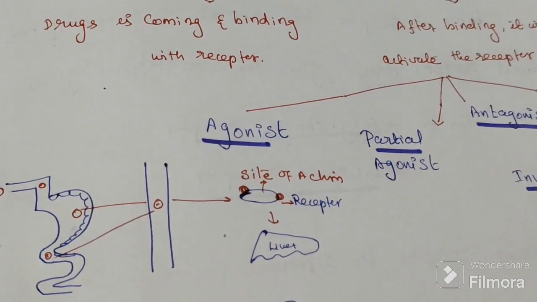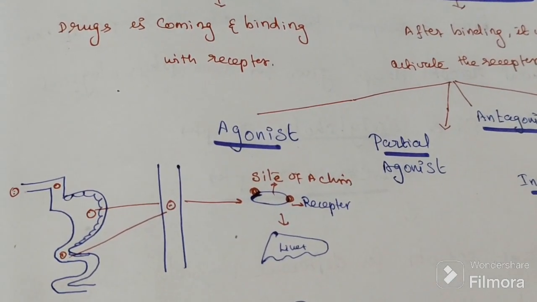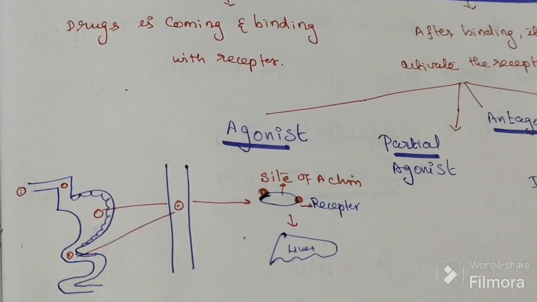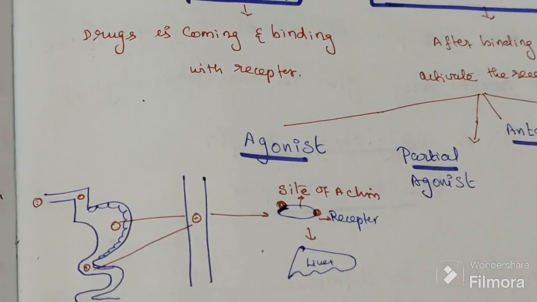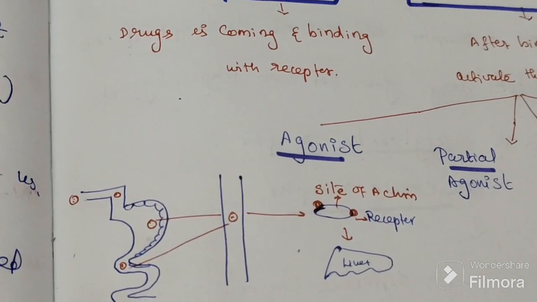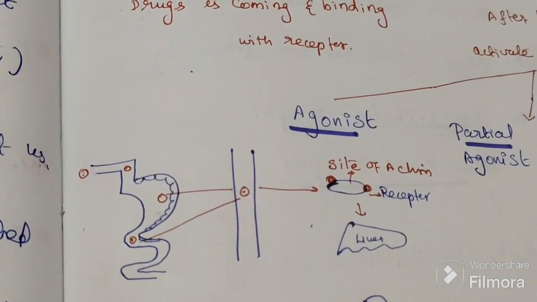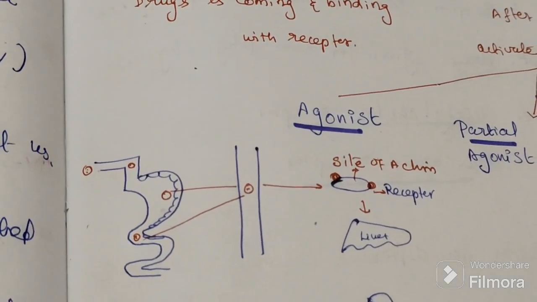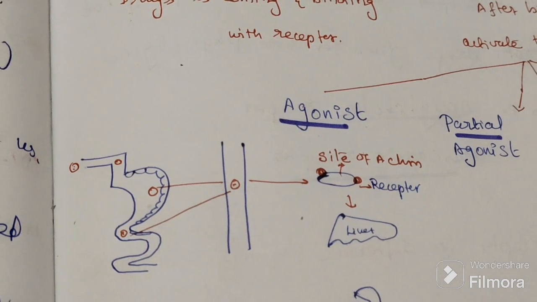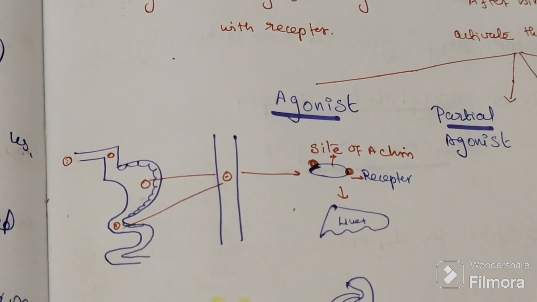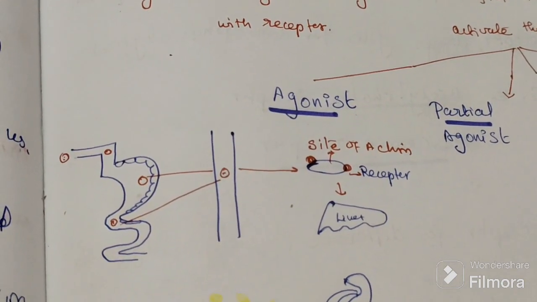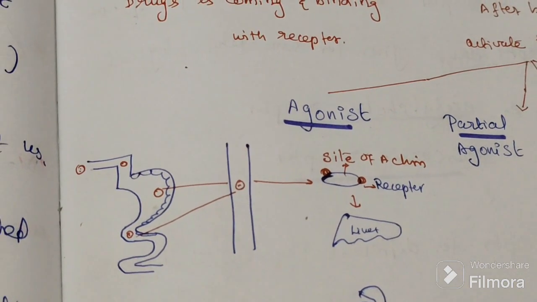Why? Because the receptor for the drug is present there. A particular organ has only a particular receptor. If I take a drug for diarrhea, it will act only on the intestine, because the drug has its particular receptor on that particular organ.